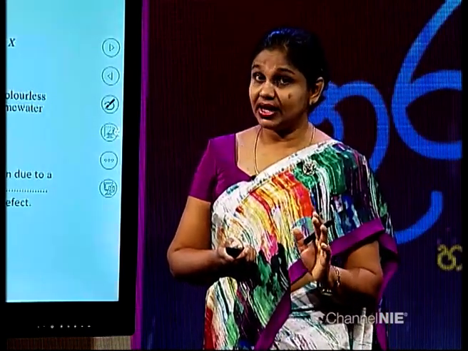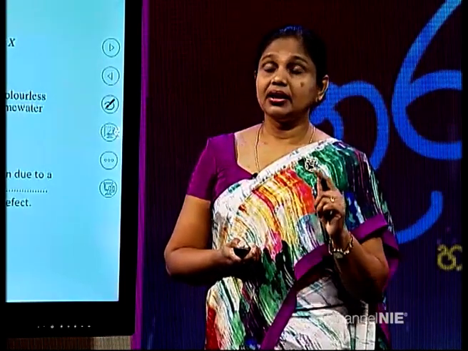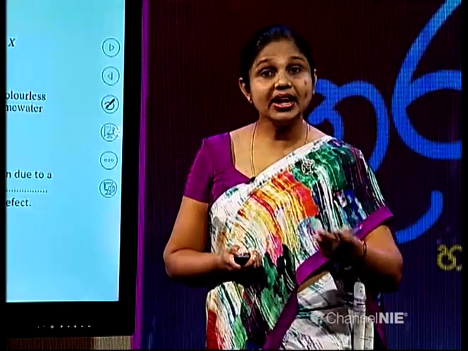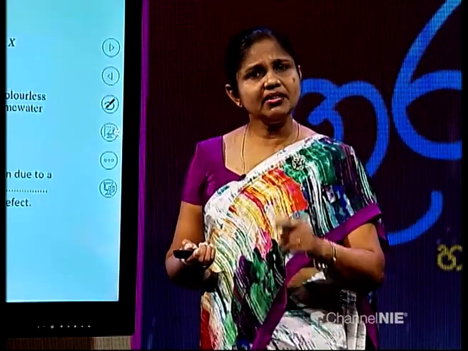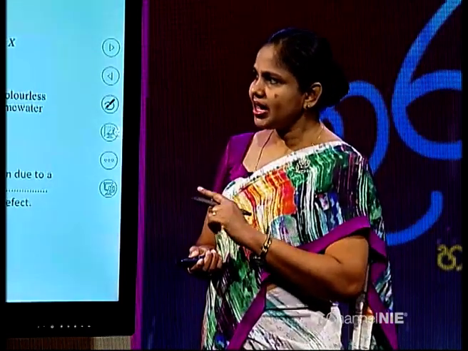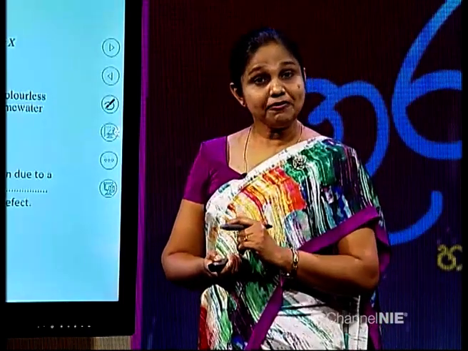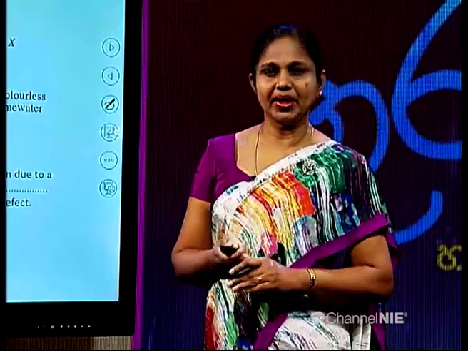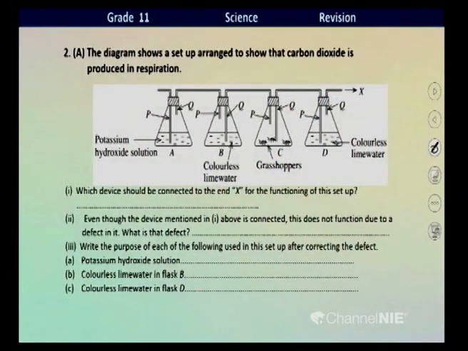This activity was learned to prove that carbon dioxide gas is released during respiration. In the activity given in your textbook, children, here in the C flask, we used a frog. Instead of a frog, in this question, we have placed grasshoppers. Only difference is that. Other things are similar, right? Okay. Before we move to the questions, children, I will explain what will happen here.